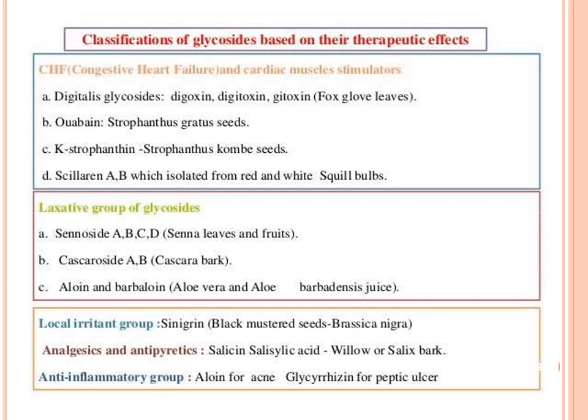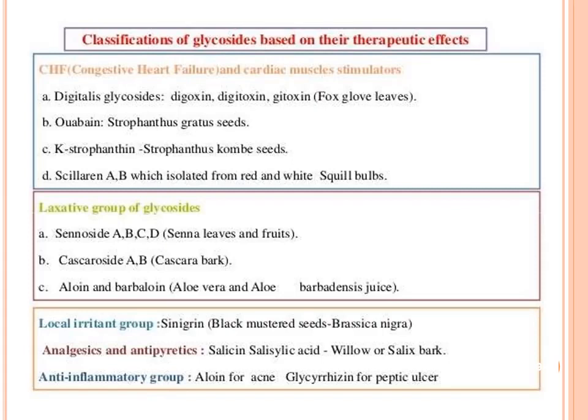The local irritant group: sinigrin, black mustard seed, Brassica nigra. From Brassica nigra we will get the sinigrin, that is mustard, black mustard, from that we get sinigrin, and that is a local irritant group.